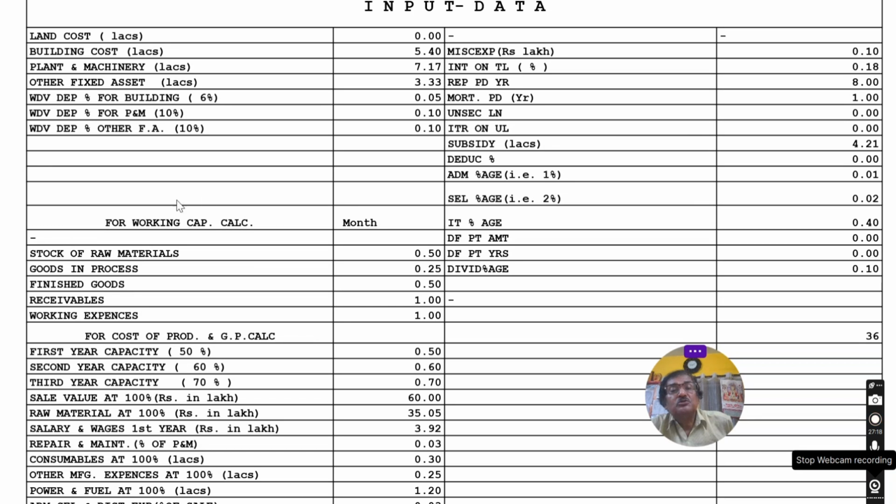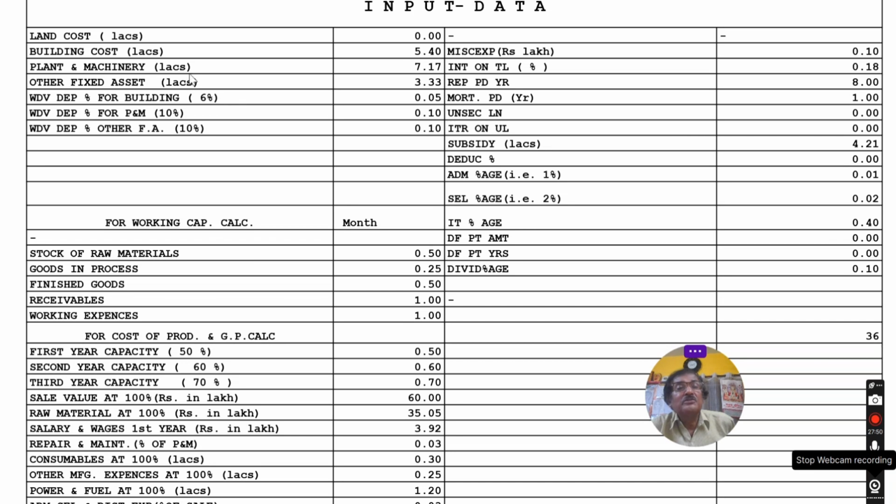Actually, I will show in that video that all these are the inputs you have to give in the Excel sheet. The land cost: you have to assess the required land cost. In this case it is 0. Suppose it is not required, or the free land has been received from the government or like that. But if it costs 2 lakhs, then 2 lakhs will be entered.